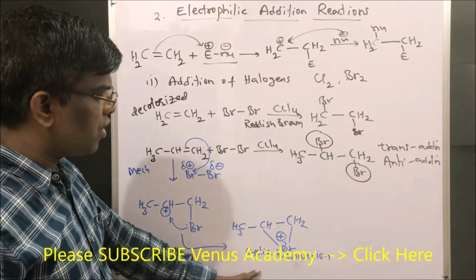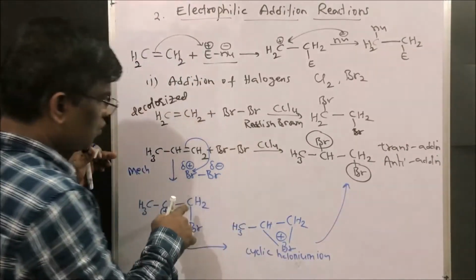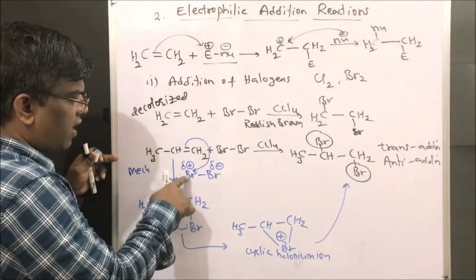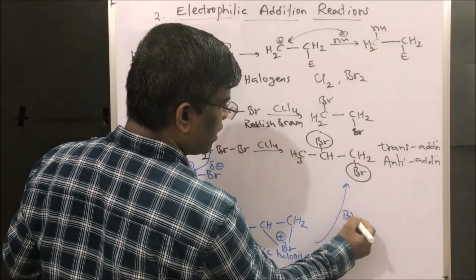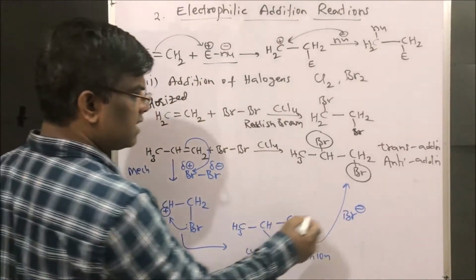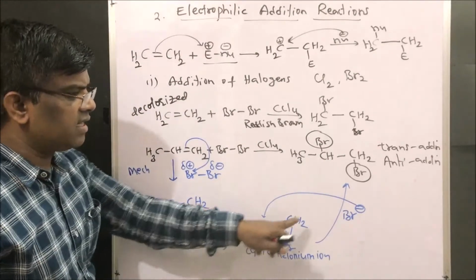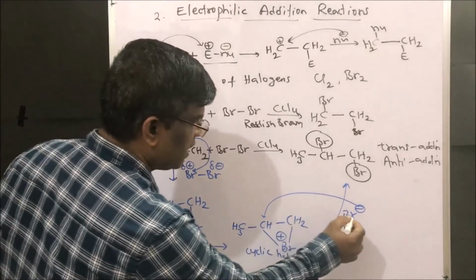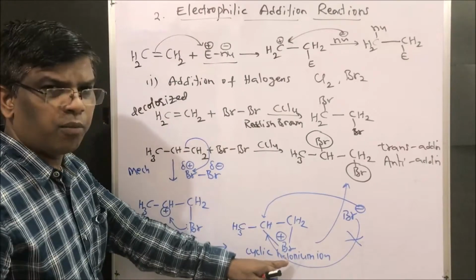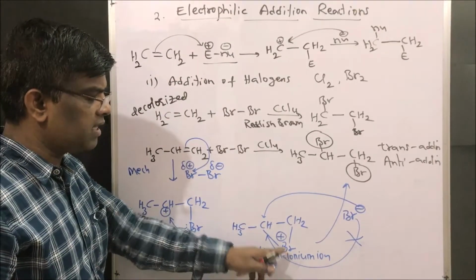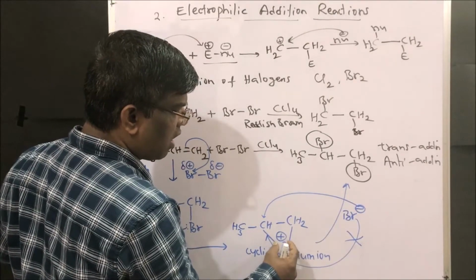Since it has a cyclic intermediate, what is the next step? Yes, in solution the electrophile bromine is added already. So what is left over in solution? Bromide, Br minus, is left over. This nucleophilic bromine will add from the opposite direction. Right friends, this bromine is going to be added from the opposite direction. It is not going to be added from the same side where bromine is already here.